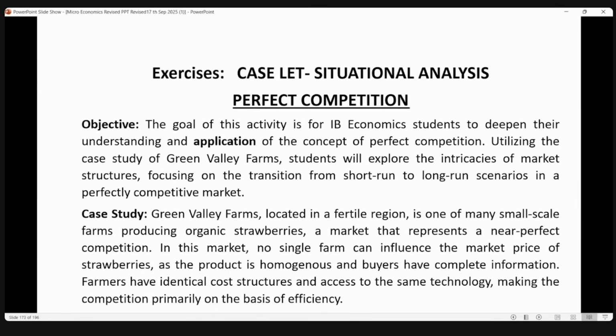Suppose they are talking about profit, only draw the profit curve and explain very clearly. All three might not be asked in the same question, but if you have time, you can draw.